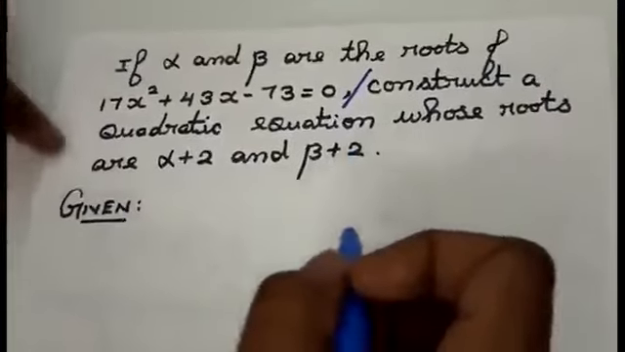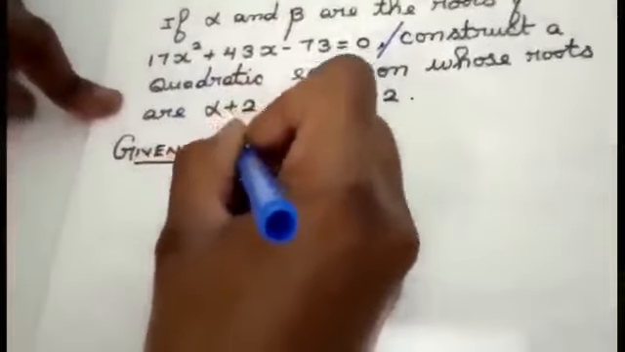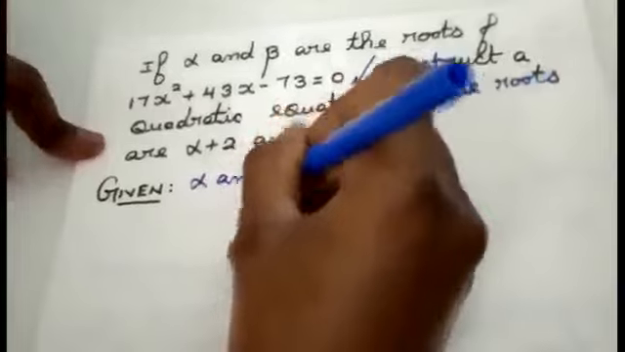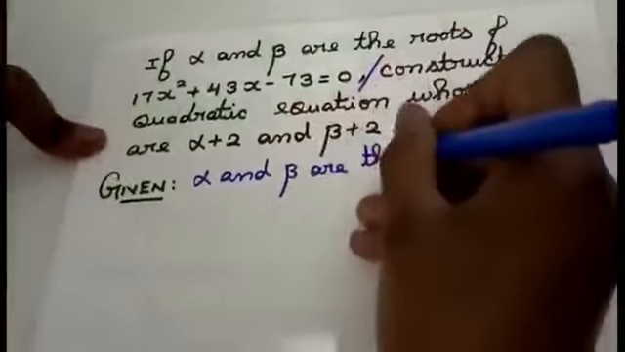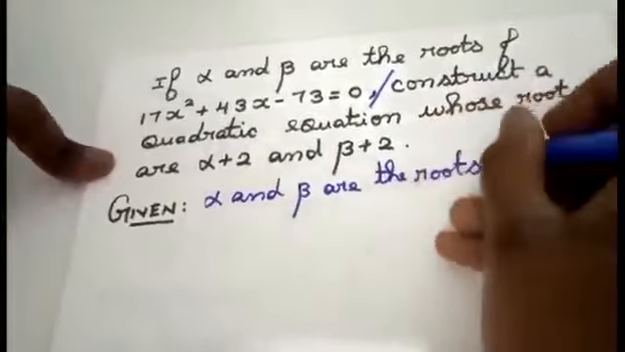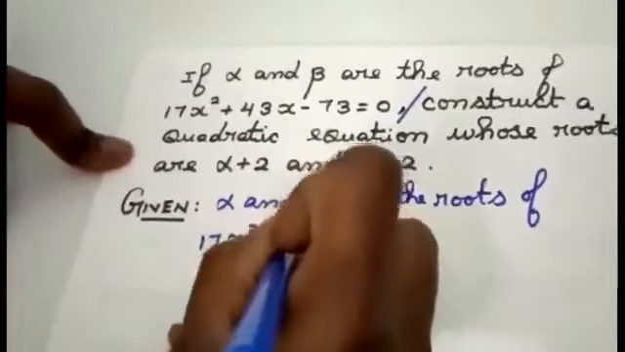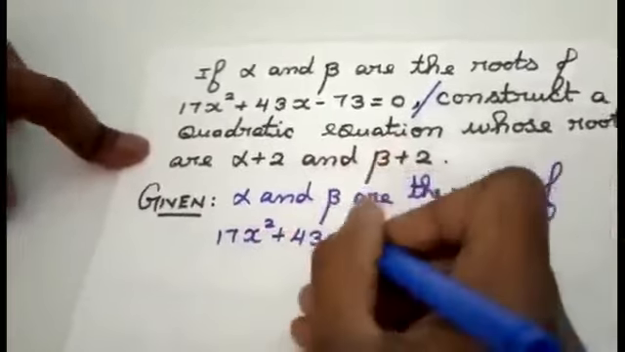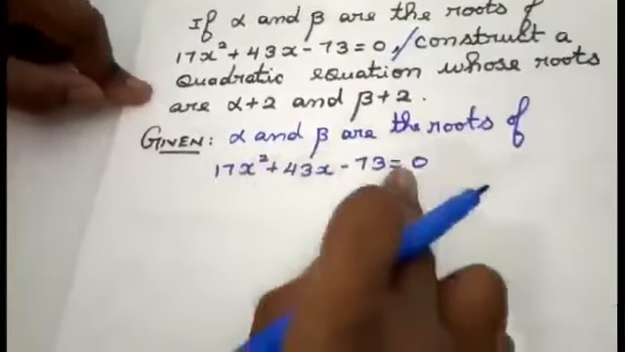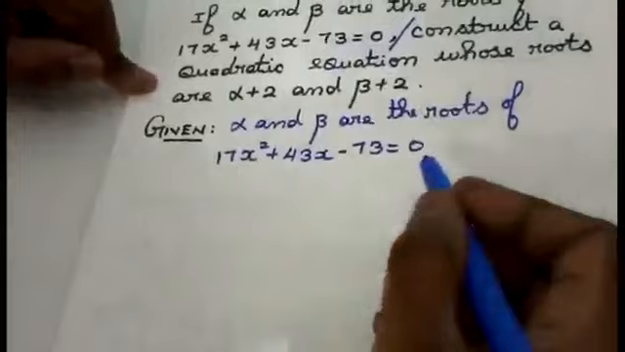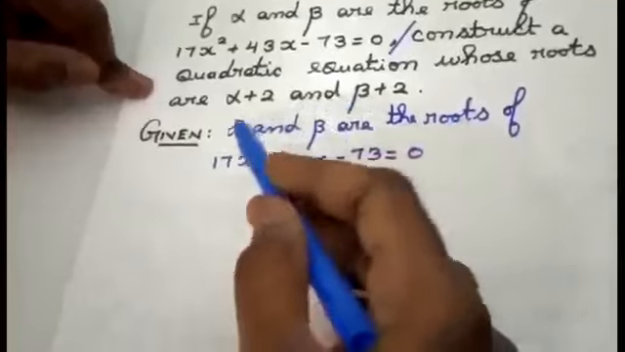Now, I am going to start the sum like this, students. That is, given if alpha and beta are the roots of 17x square plus 43x minus 73 equal to 0. This is a quadratic equation, and definitely I am going to get 2 answers. I am not solving the answer, but they are telling those 2 answers are alpha and beta. Those answers are called as roots. They are telling it as alpha and beta.